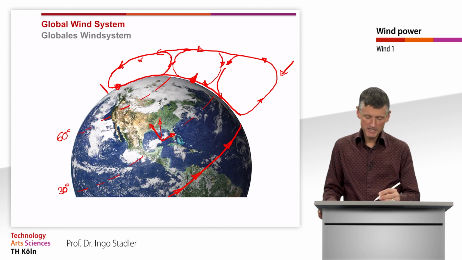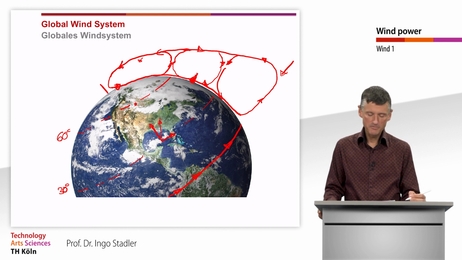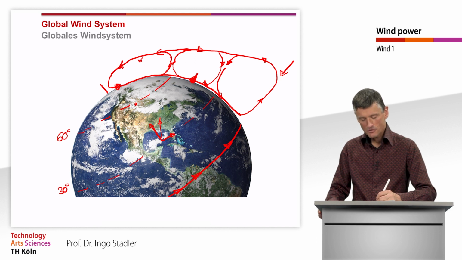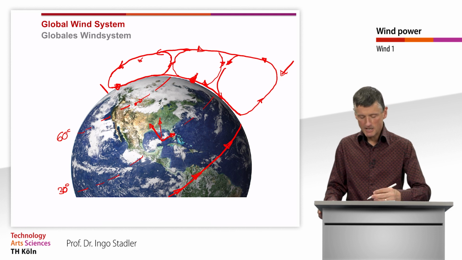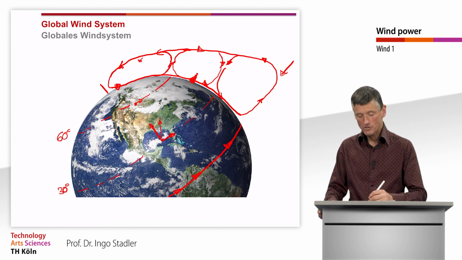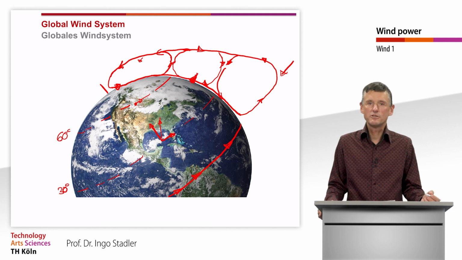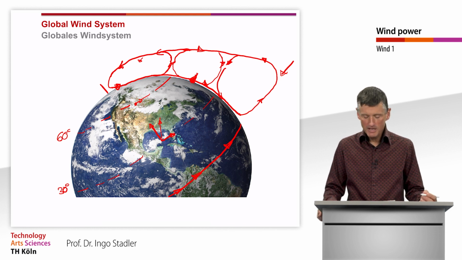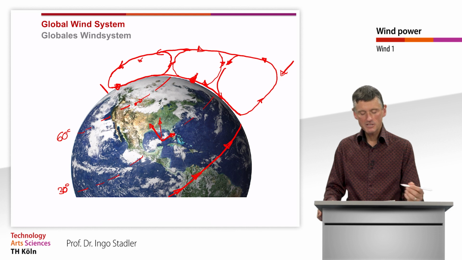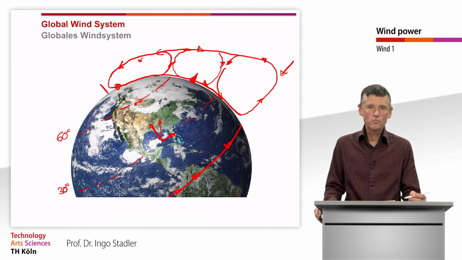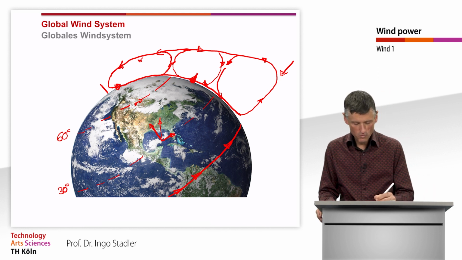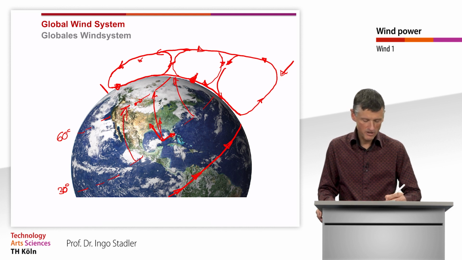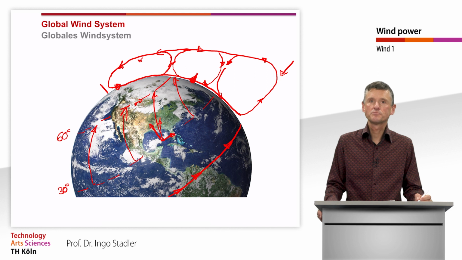When we now observe somebody who is standing here, he or she has also a rotational speed in this direction, but that is slower than someone who is standing at 30 degrees, and the fastest would be the one who is standing at the equator. And someone who is moving here at 60 degrees gets then a wind coming more from the southwest. That means we have winds in this area moving more into this direction by the Coriolis force.